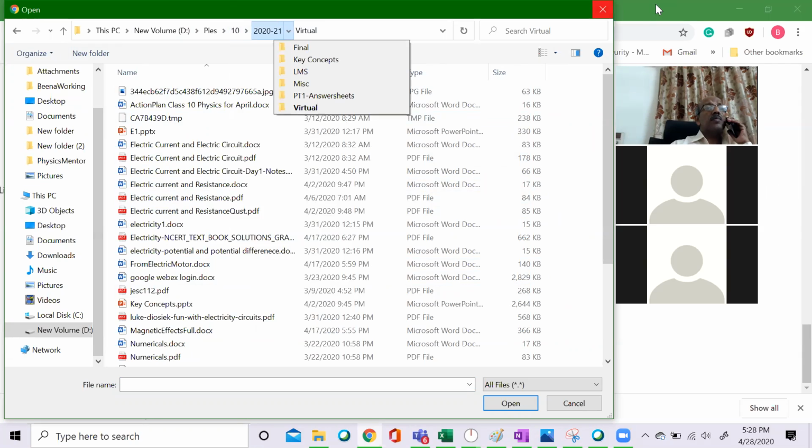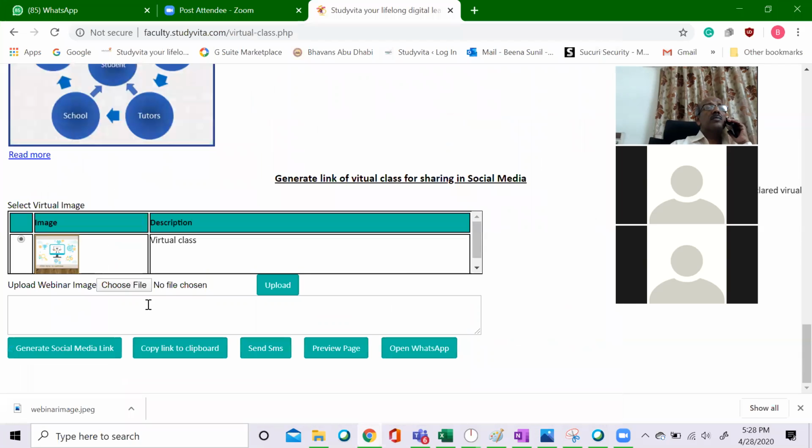Not getting, so I'm just skipping that step. I'm not changing the image, but if you want, we can change the image. And then just select the file and then upload. And now create social media link.